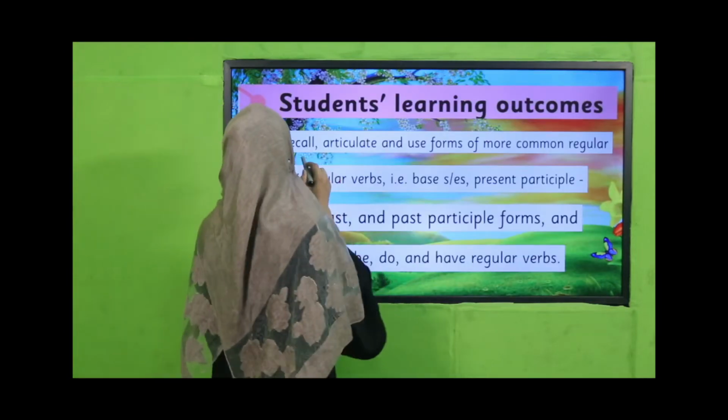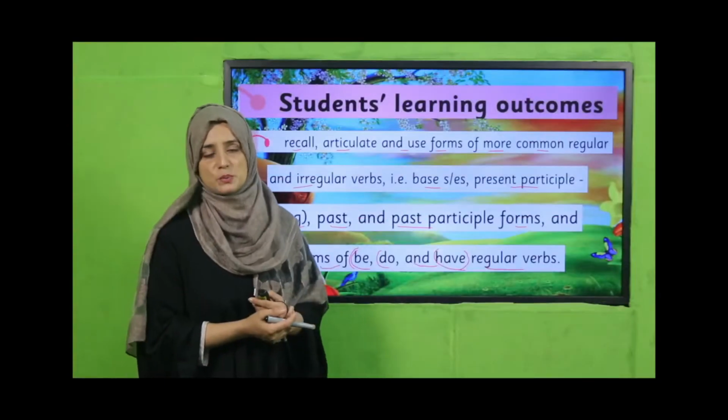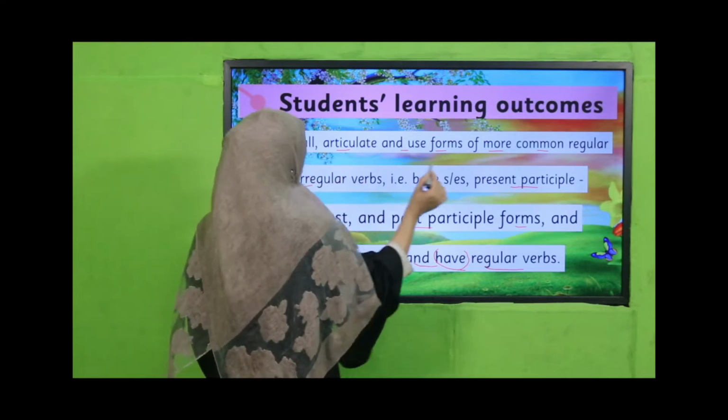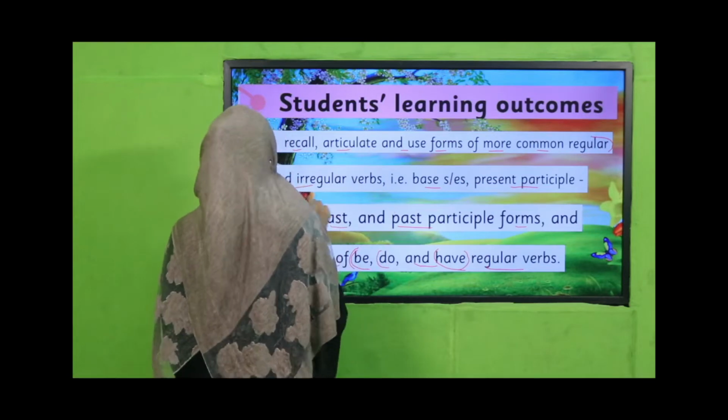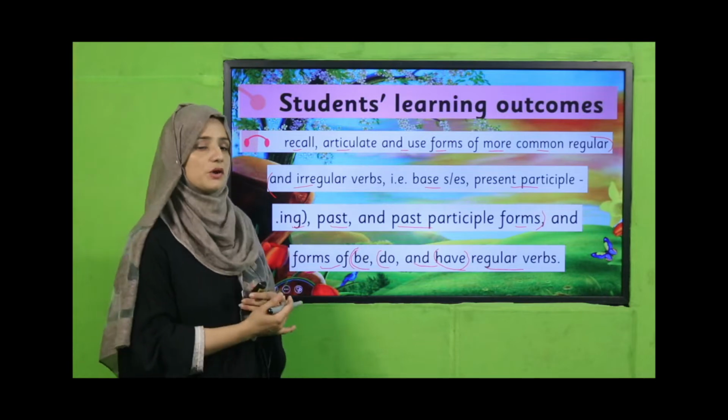Our today's student learning outcomes are: recall, articulate and use forms of more common regular and irregular verbs, i.e. base, s/es, present participle, ing, past and past participle forms, and forms of be, do and have as regular verbs. So my dear students, the forms of be, do and have, we have already learned a lot about, because I previously mentioned pages 94 and 95. Today we are going to focus on just regular and irregular verbs and their past and past participle forms. Okay, so be ready for this.